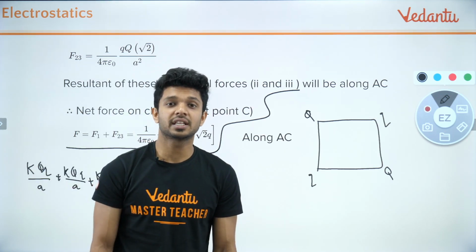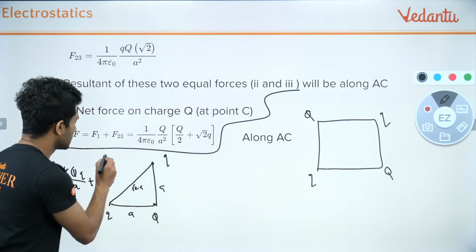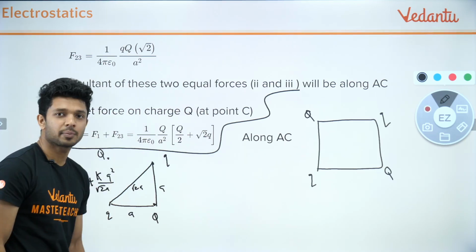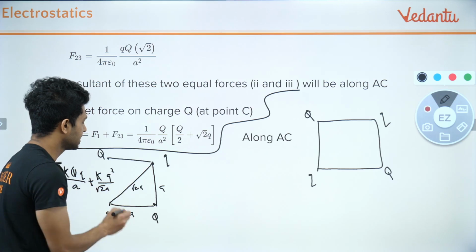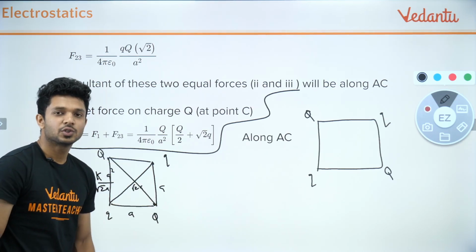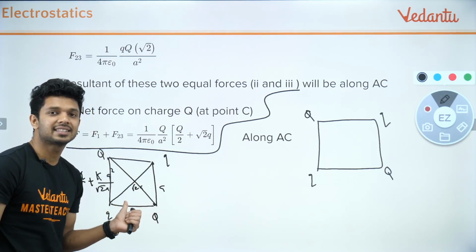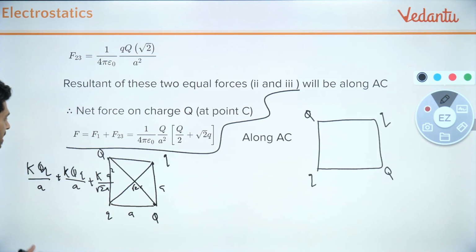Now I have to bring the 4th charge of capital Q to this particular point. Once I am bringing the 4th charge, I have to do the work against this, I have to do the work against this, and I have to do the work against this. So potential energy will be produced because of all these 3 things. So it will be equal to how much?